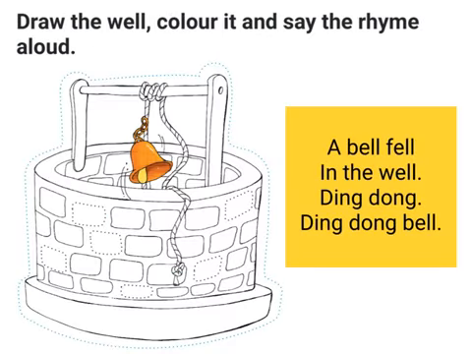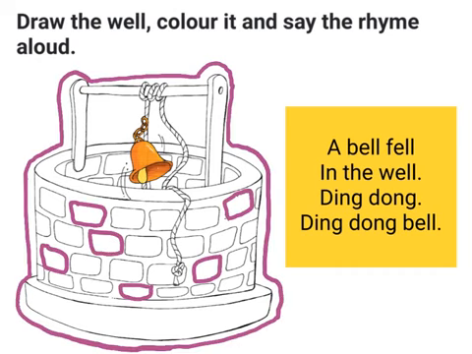The last question in this chapter is, draw the well, color it and say the rhyme aloud. To answer this question, I will first have to join the dots and draw the well. So I will take my pencil and I will start joining the dots. And when I complete, it will look like this.